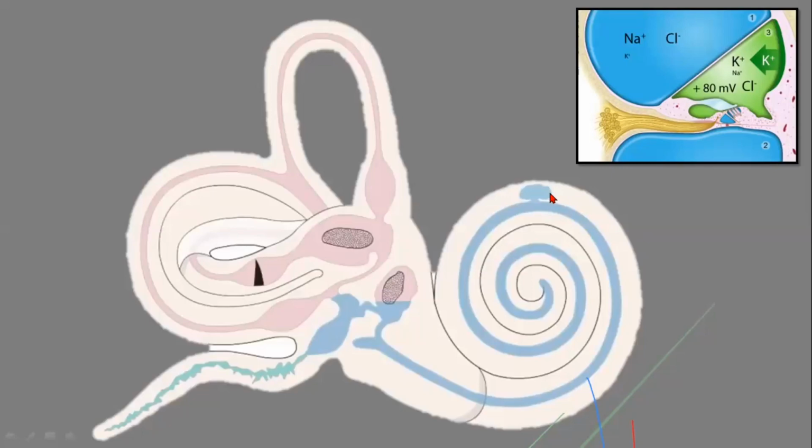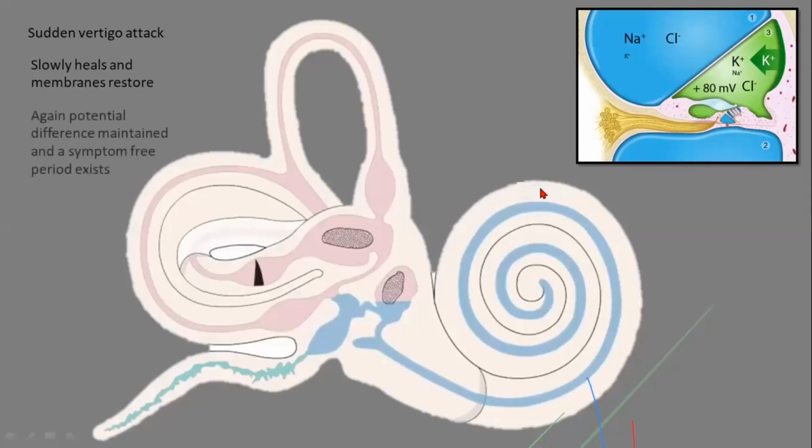So what happens at this time, the patient will be having a sudden vertigo attack, and also a high amount of hearing loss will be there. And then gradually what happens next, the membranes will slowly heal, and again the normality will be restored. They will become normal again. Once the membranes are restored, healing happens, and there is no pressure on your sensory organs. So there are no complaints by the patient, no hearing loss right now.